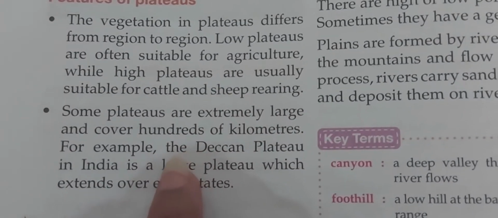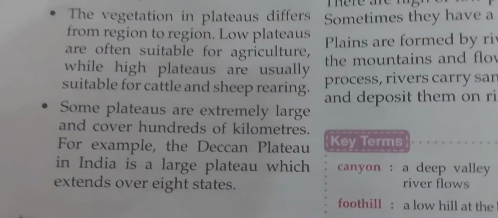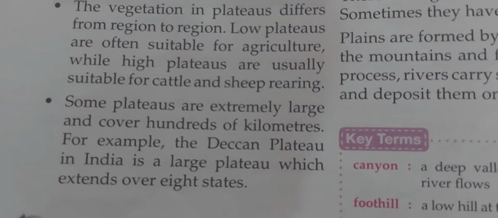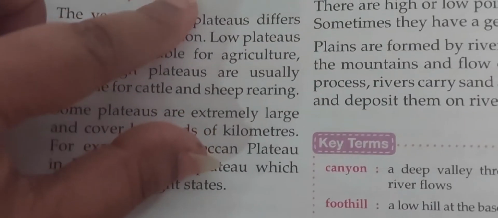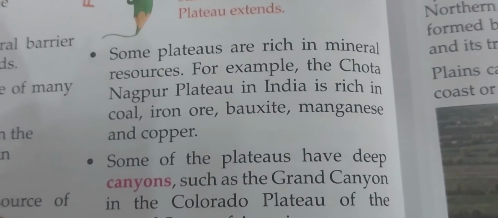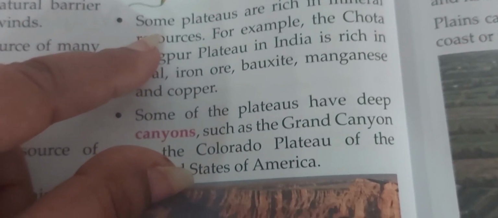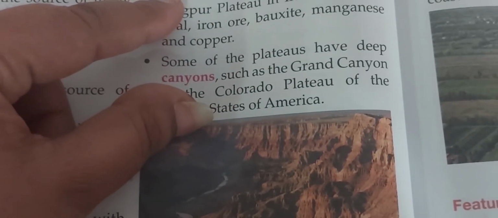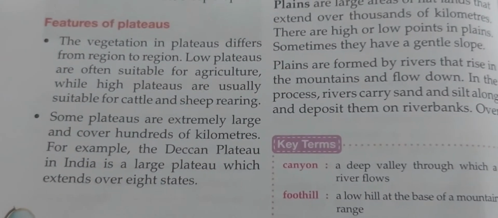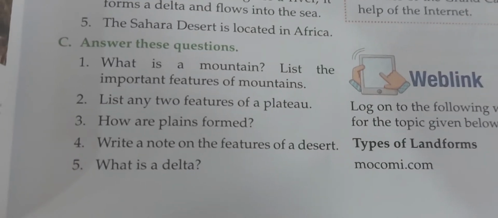You can leave the examples, you can just mention the features of plateaus. So 2 points are given here and 2 points are given here above the picture of the Grand Canyon. So you can arrange only 2 features of plateaus for answer number 2.